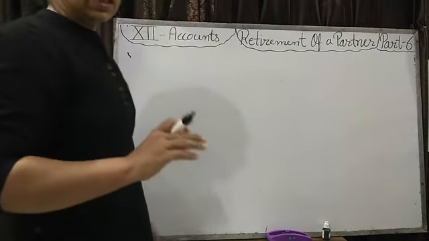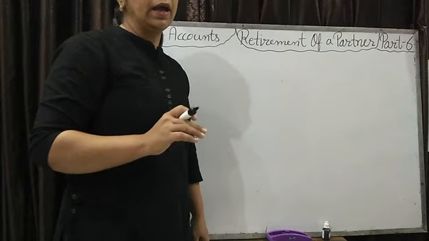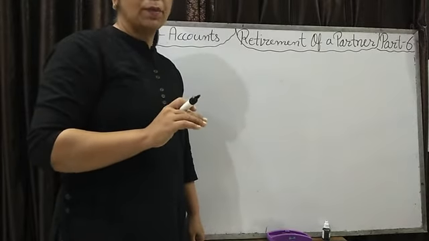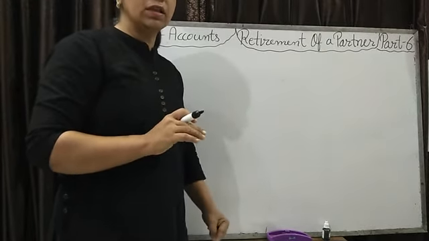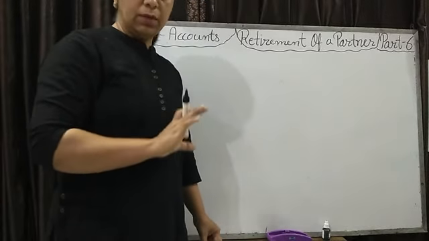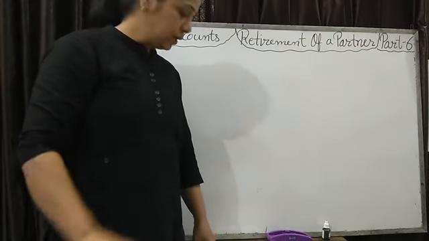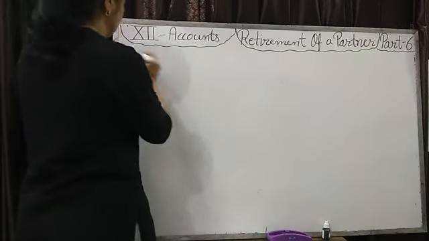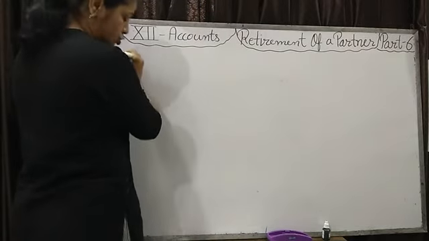But adjustment of capital and balance sheet, these two topics are not in the syllabus. We will leave these two topics from this question and solve the remaining question. Pihu, Geeta and Neeta are partners. Write the details which are given to you in the question.